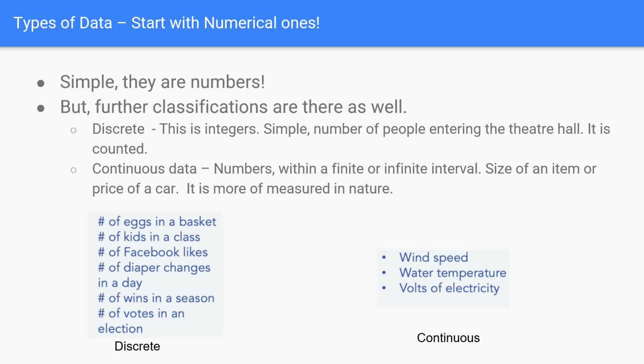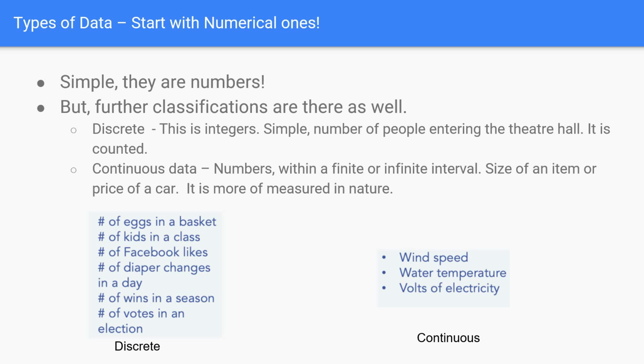What is the numerical data? Very simple, they are numbers. Numeric is all about numbers. There are two types of numeric data. One is discrete and the second one is continuous. So when you talk about the discrete data, they are all integers. Simple, you can say the number of people sitting in a class, number of cars that have crossed you, all these will come under the discrete category.